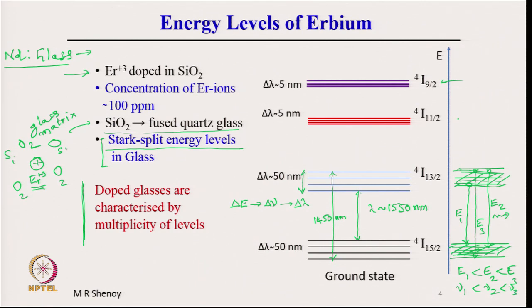This means lambda 1 is greater than lambda 2, which is greater than lambda 3. In other words, the transitions from the multiplets of 4I13/2 to 4I15/2 can lead to the emission of a range of wavelengths.